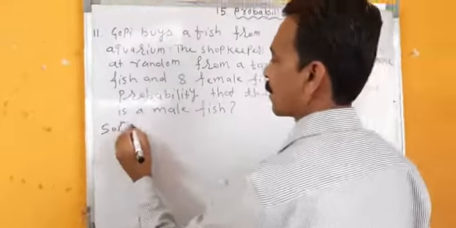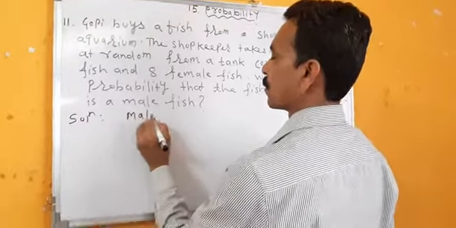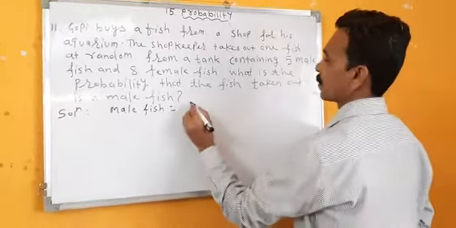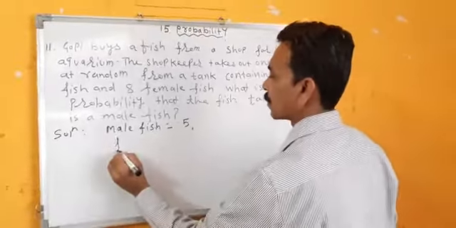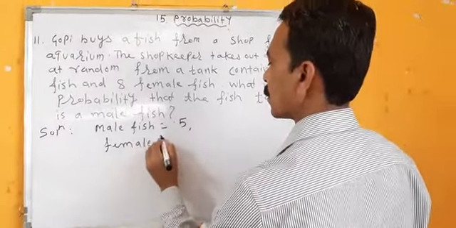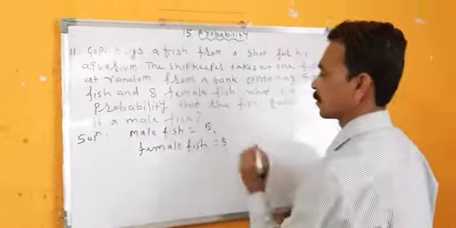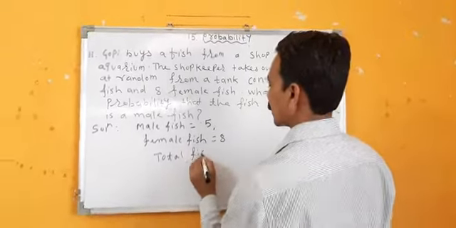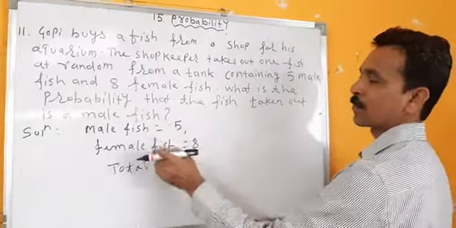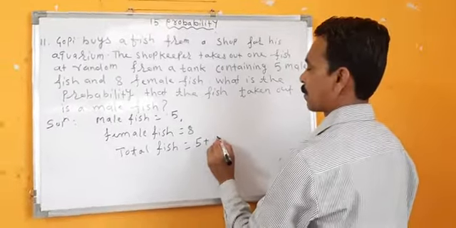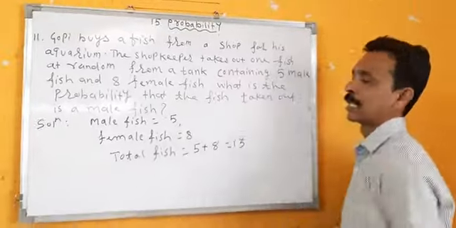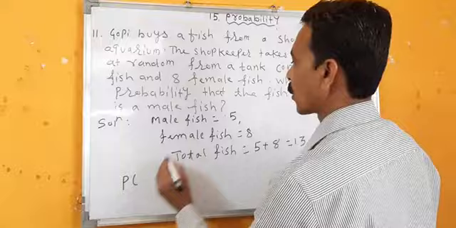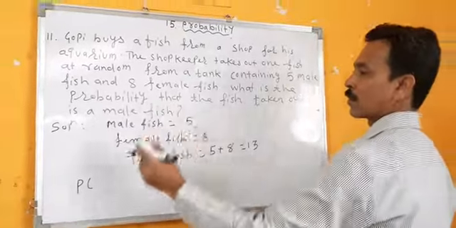Solution. First I will write here. Male fish. How many male fish are there? 5, right? Then female fish, 8. Total fish is equal to male fish plus female fish, which is 5 plus 8 is equal to 13. After writing the total, now you find the probability. Probability of what? The fish that is a male fish.